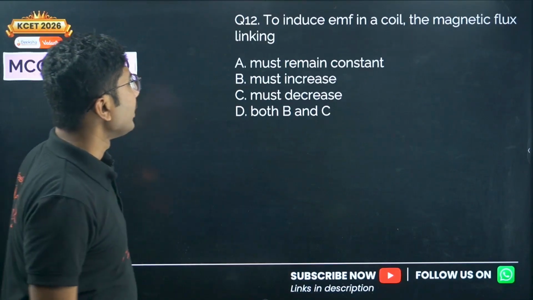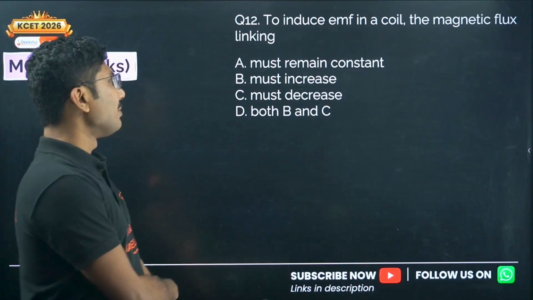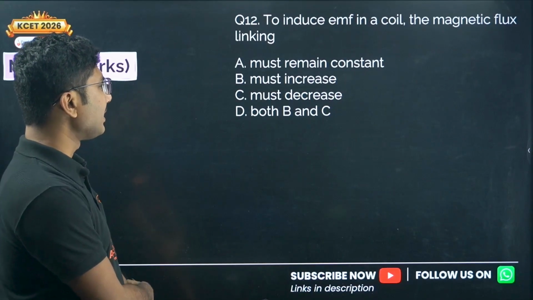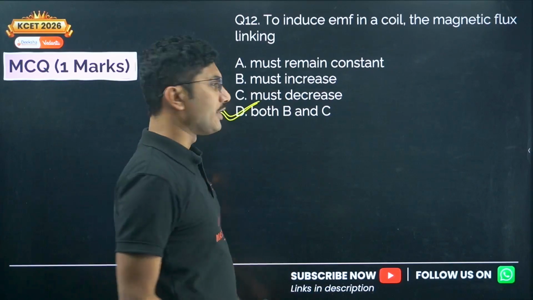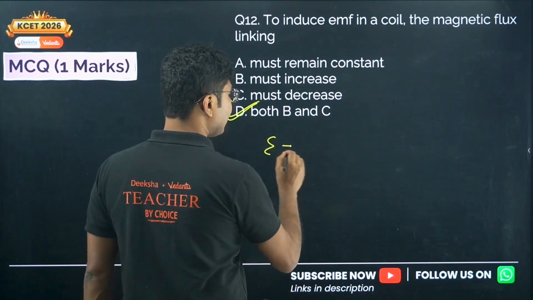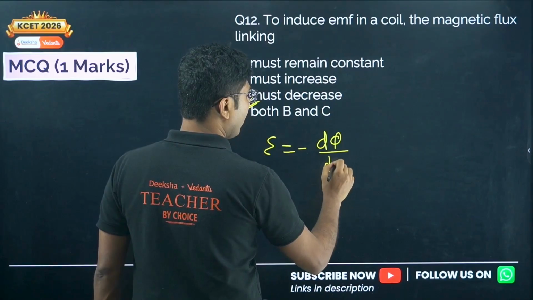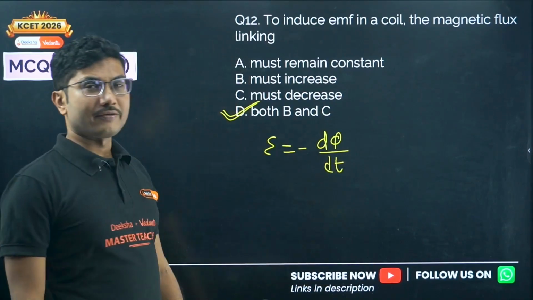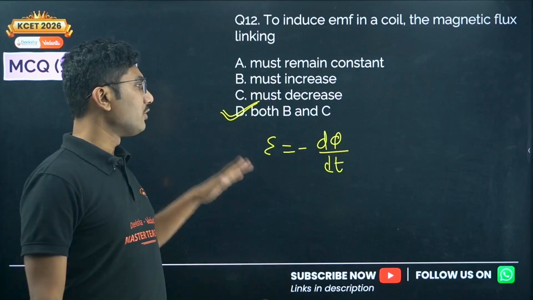Next, to induce EMF in a coil, the magnetic flux linking must remain constant, must increase, must decrease, both B and C. It can increase or it can decrease, both are possible as long as it is changing. There will be an EMF induced linked with the coil. As long as magnetic flux changes with respect to time, there will be an induced EMF.